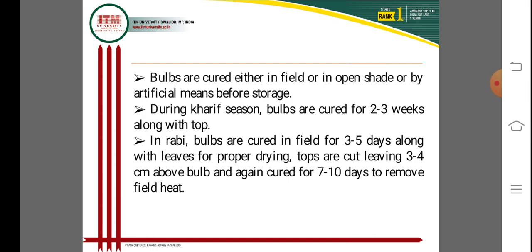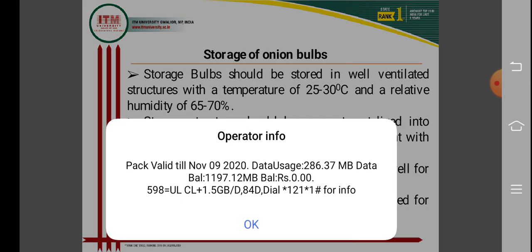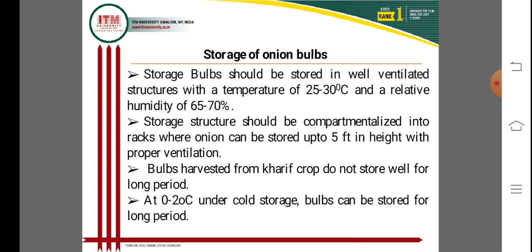Before onions can be stored, you must follow these pointers to increase the storage life. First, the onion must be the right variety for storage, so choose the right variety for the storage condition.